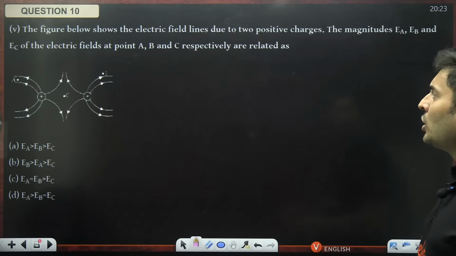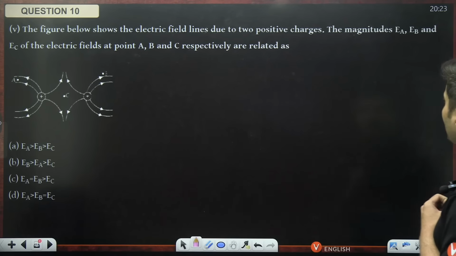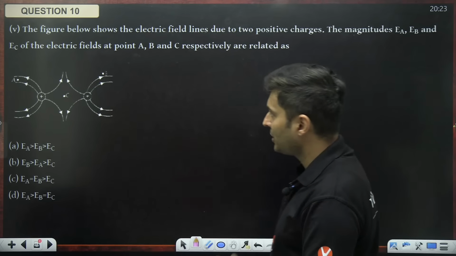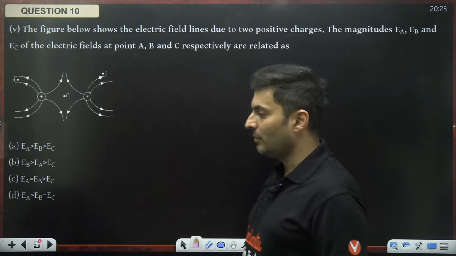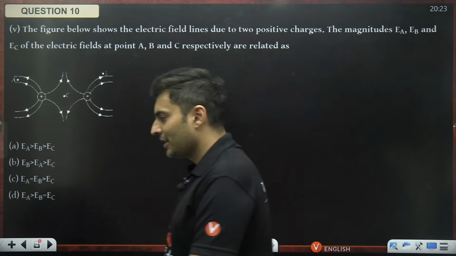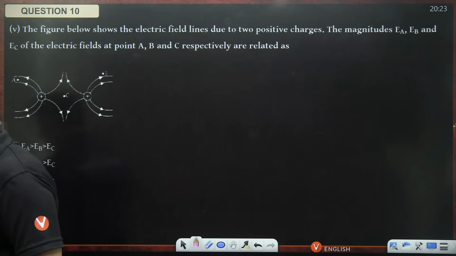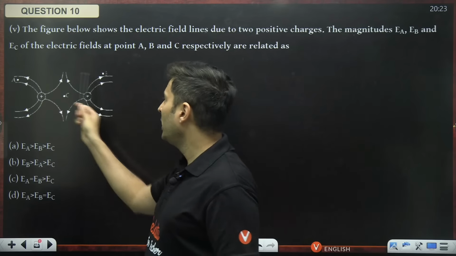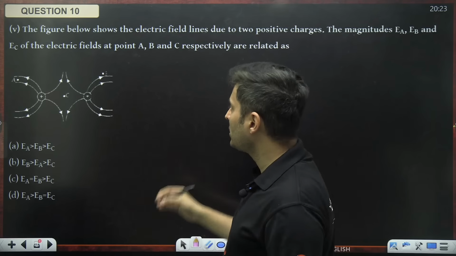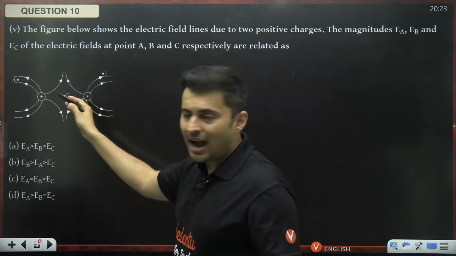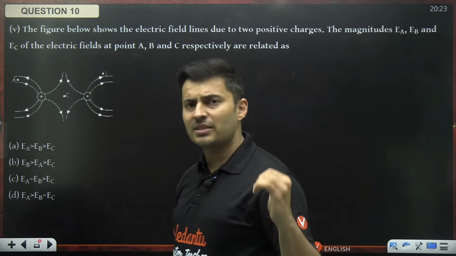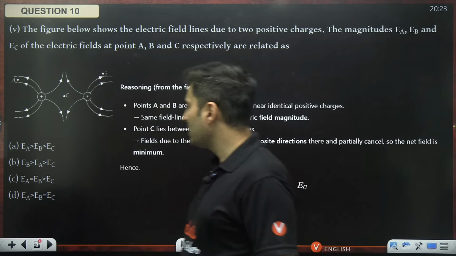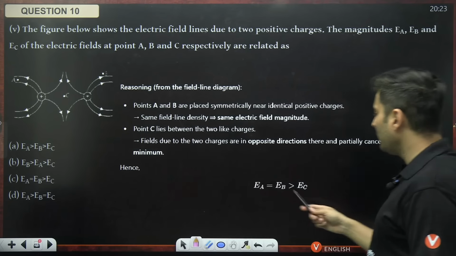This diagram shows the electric field lines due to positive charges. The magnitudes EA, EB and EC at the points A, B, C are how much? Come on, let's see how many of you can get this. Think. The magnitude depends on the closeness of the field lines. At points A and B, the field lines are equally close, so A and B must be equal. But at C, hardly any field lines are there, so the field strength is weak. So A and B are equal and stronger than at C. Option C seems to be the right answer: EA equal to EB more than EC.